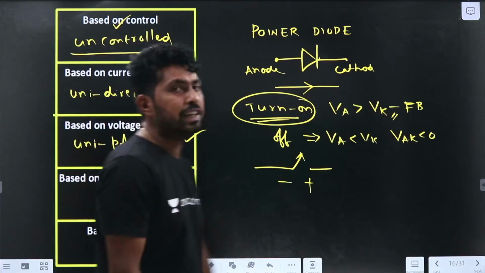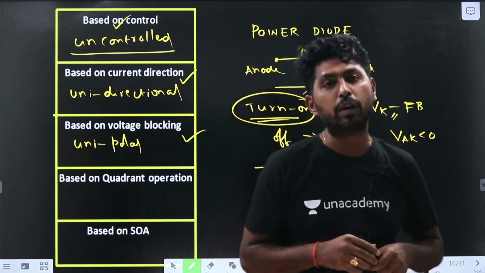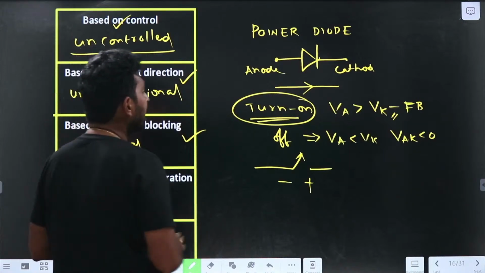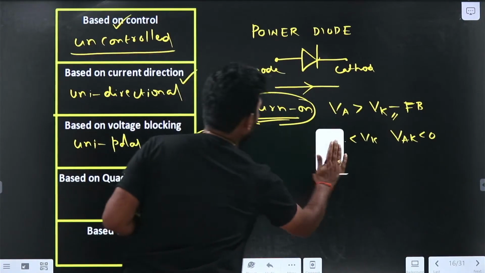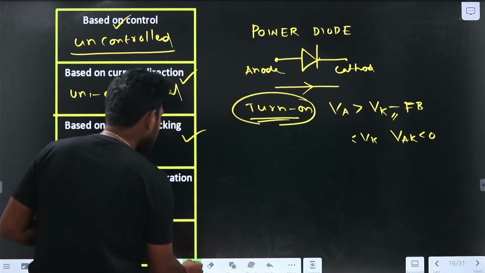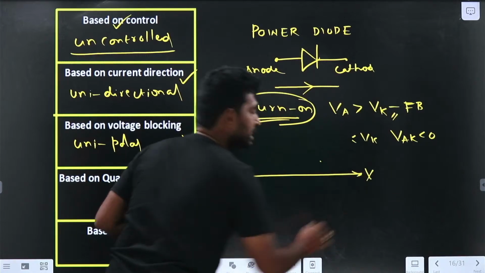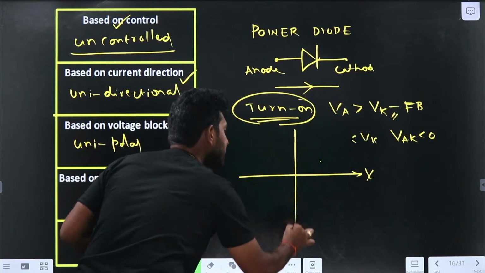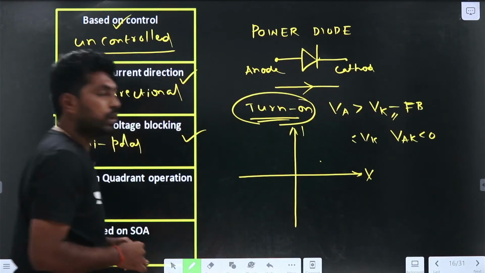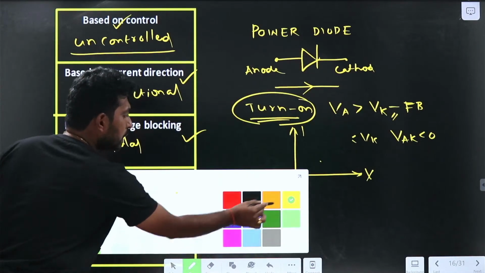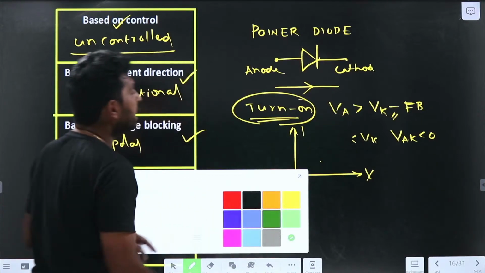The last one is based on the quadrant operation. How can we draw the quadrant operation? If you know these three, that is sufficient. Let me draw the quadrant operation here. If I take the voltage on the x-axis and the current on the y-axis, which quadrant will it operate in?